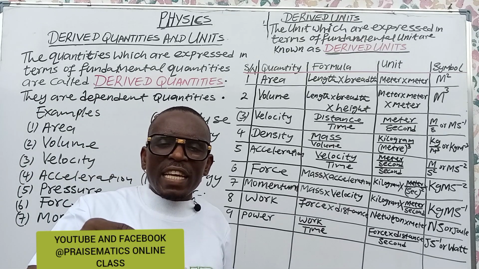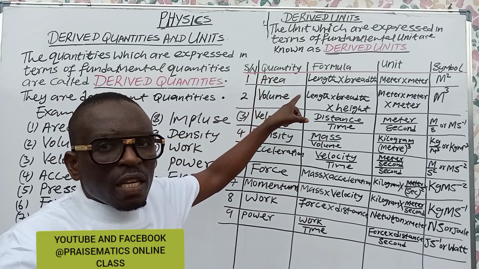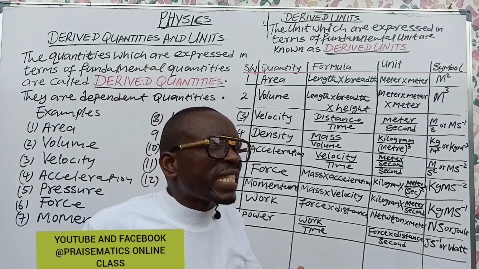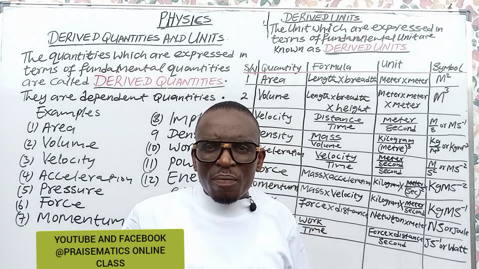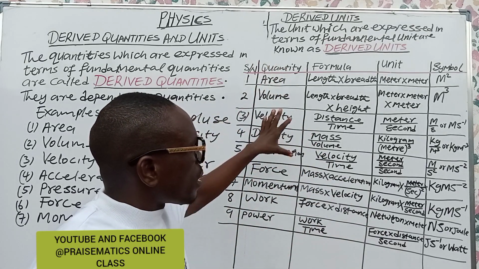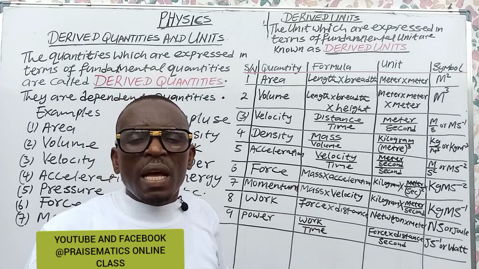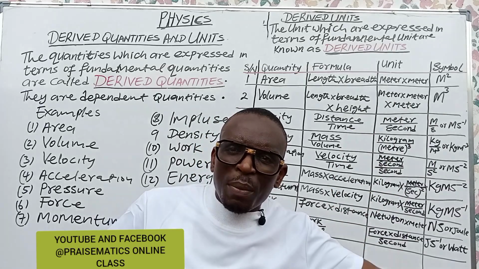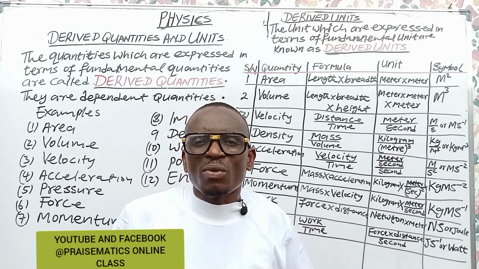D is not a derived quantity. D is a fundamental quantity, which is time. So you need to master the fundamental quantities. They are about 7, and the others are derived quantities, and that is how to do it, so that you will be able to distinguish this one is a fundamental quantity and this one is a derived quantity.